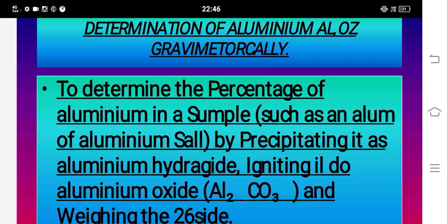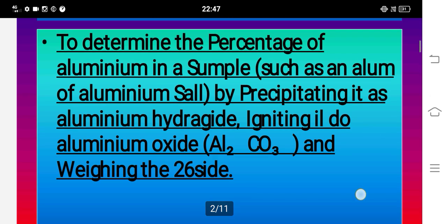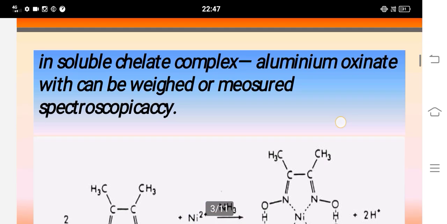First topic. To determine the percentage of aluminium in a sulfate, such as in an aluminium salt, by precipitating it as aluminium hydroxide, igniting it to aluminium oxide, Al2O3, and weighing the oxide. Next one.